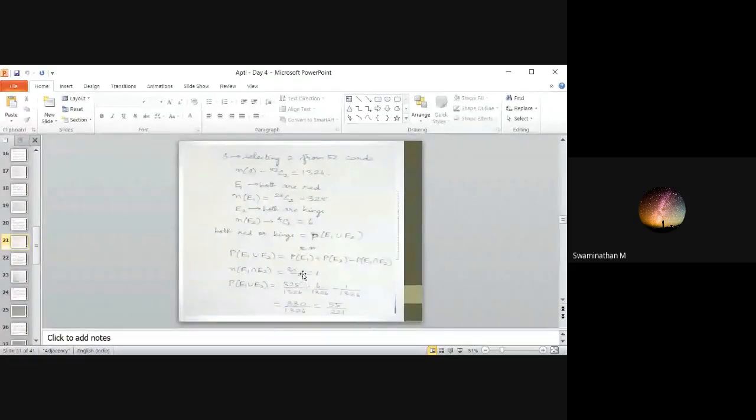So n of E1, red card contain two kings. Yes, if both are to be red, that is only one possibility. I repeat, n of E1 intersection E2, that is both red kings. There is only one possibility. Both kings of both red.